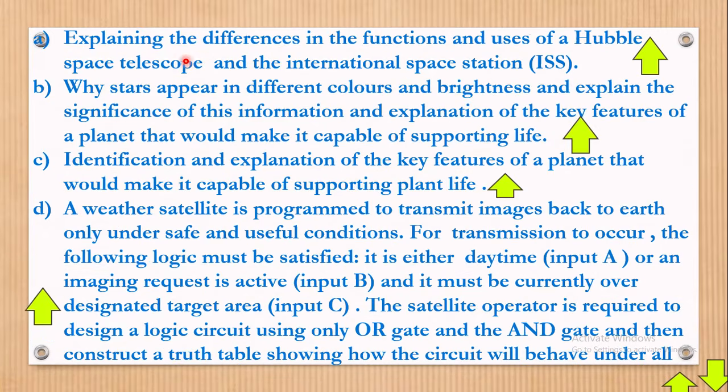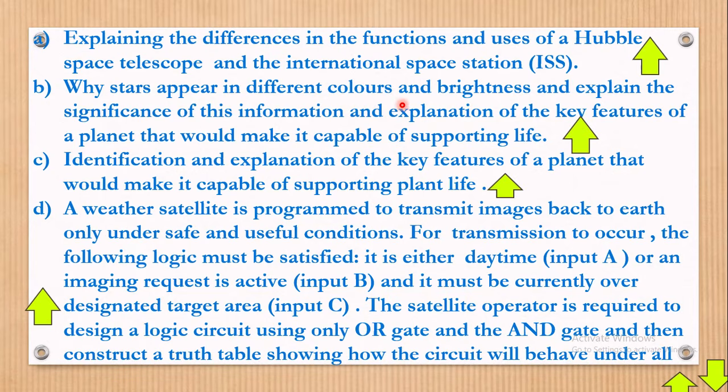Part A. Explain the differences in the functions and uses of the Hubble Space Telescope and the International Space Station. Is there a difference anyway? Shall I be looking into that? Okay. Why do stars appear in different colors, by the way? Of course, when you look up in the sky, you see that the stars appear in different colors: orange, red, yellow, white, something of the sort.